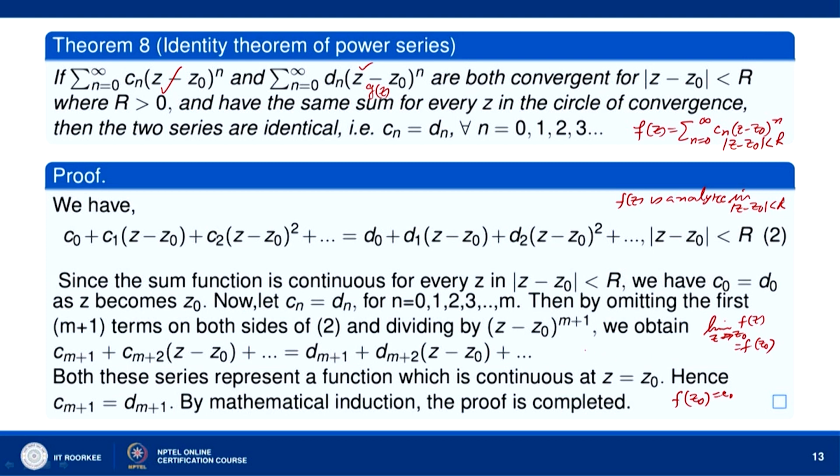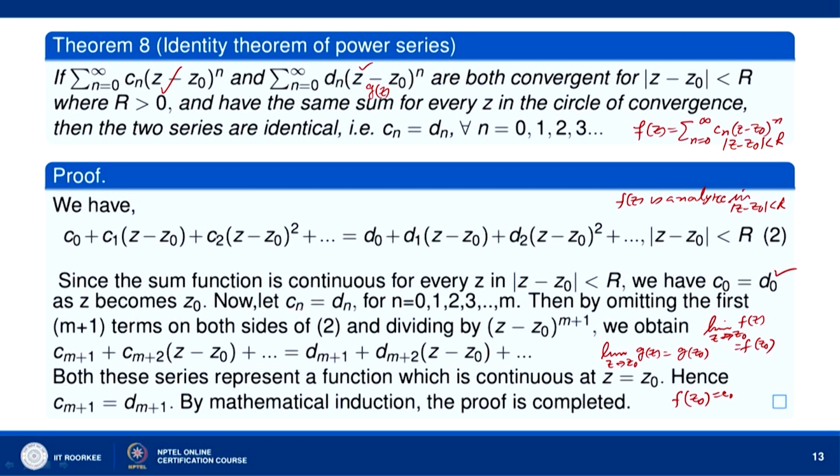So, limit z tends to z naught g z is equal to g z naught. So, when z tends to z naught, the left hand side tends to C naught, the right hand side tends to D naught, and so C naught must be equal to D naught, by the continuity of the sum function.